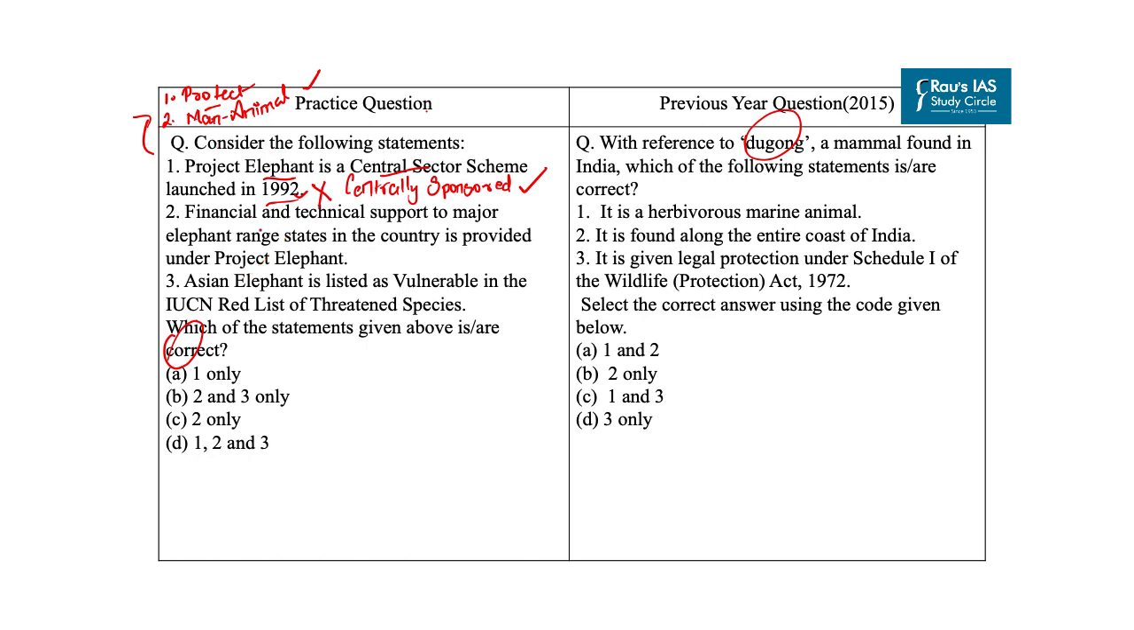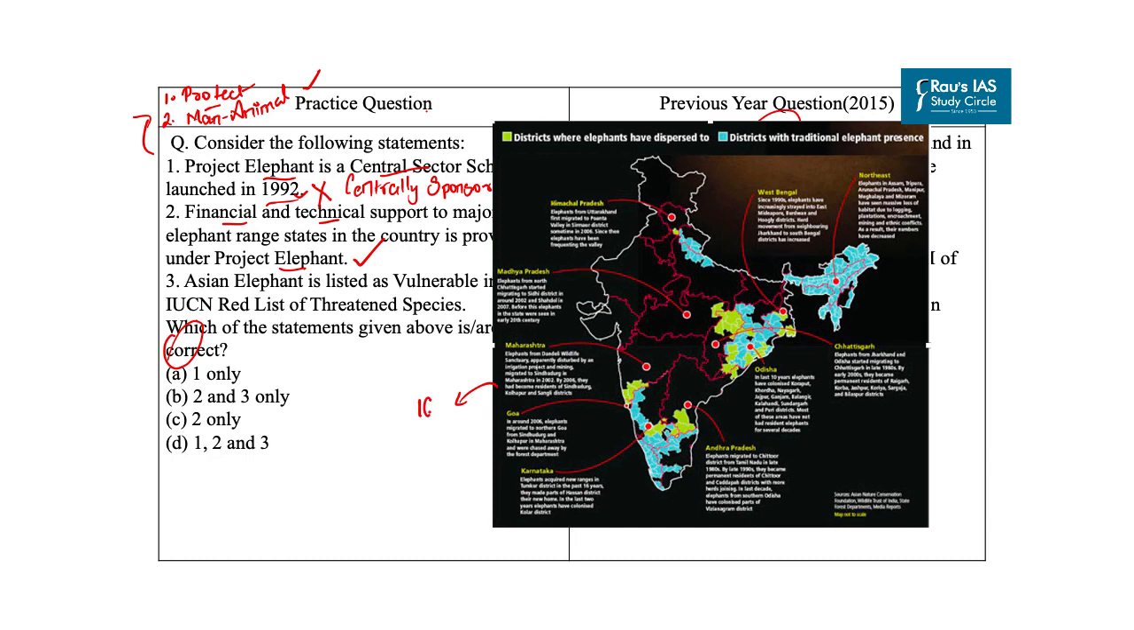Now let's come to second statement. Financial and technical support to major elephant range states in the country is provided under Project Elephant. Now this statement is correct as Ministry of Environment, Forest and Climate Change provides financial and technical support to major elephant range states in the country through Project Elephant. Another important fact which you should know is that the project is mainly implemented in 16 states.